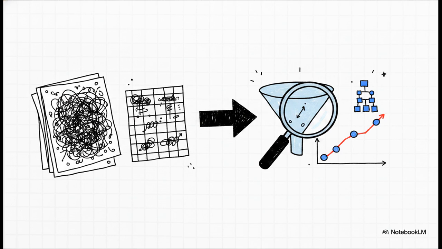First, summarize anything. Just paste a massively dense report or those messy meeting notes and ask, summarize this in 5 bullet points. I guarantee you will reclaim hours of your week doing this. Second, analyze the data. Paste a massive financial table in there and ask, what are the main trends? Or what conclusions can I draw? ChatGPT is shockingly good at spotting hidden patterns that would literally take a human hours to find.